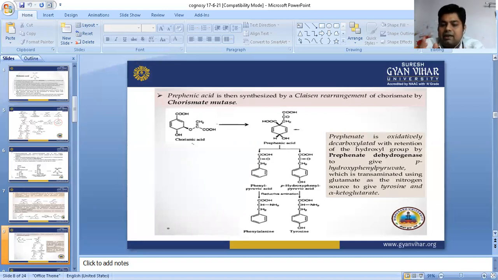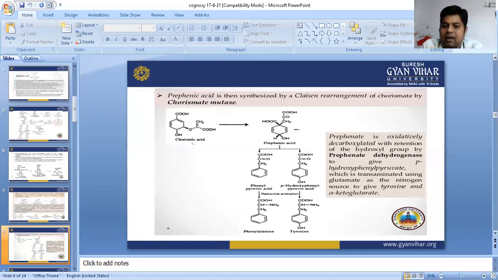Prephenic acid is oxidatively decarboxylated first, with retention of the hydroxyl group by prephenate dehydrogenase, to give para-hydroxyphenylpyruvate, which is transaminated using glutamate. Using glutamate means glutamic acid attaches here as the nitrogen source, because glutamate provides the nitrogen.